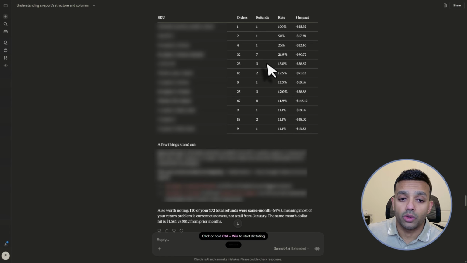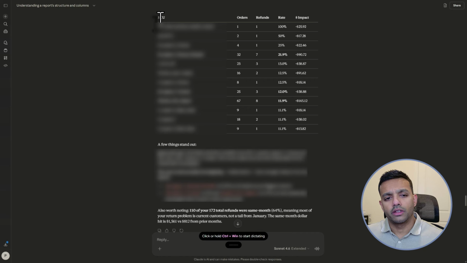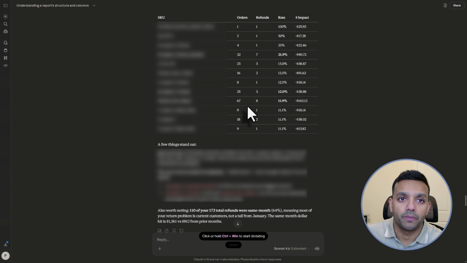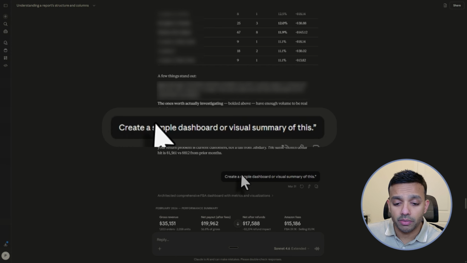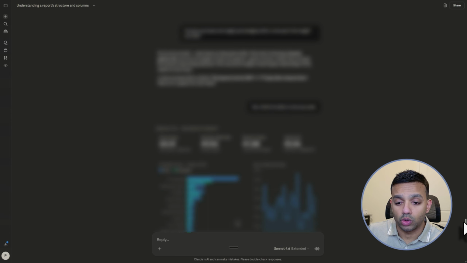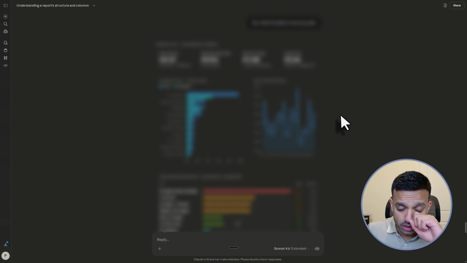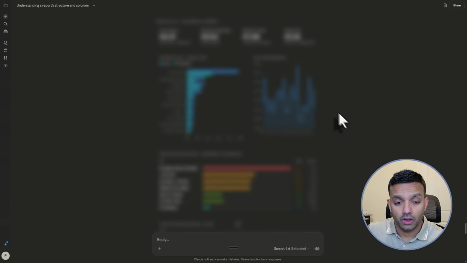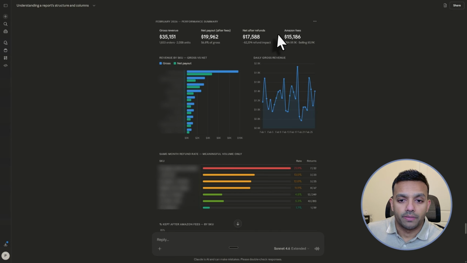Now, this is great data, right? Whatever we've looked at, but it's still kind of text heavy. Obviously, there are some tables here, but I'm going to ask it to make a simple dashboard or a visual summary of this. And let's see what it's built here. Look at that.